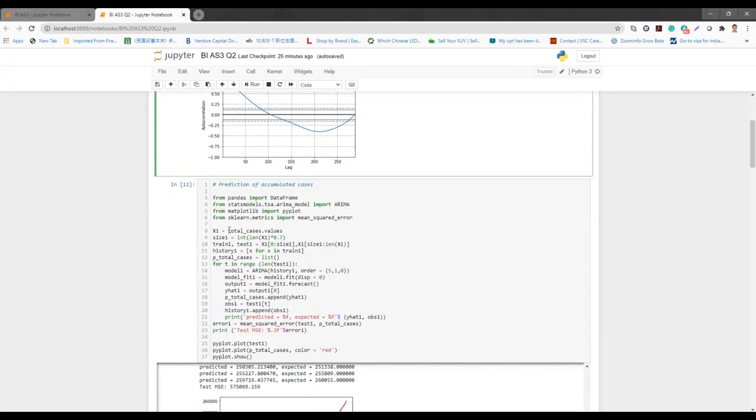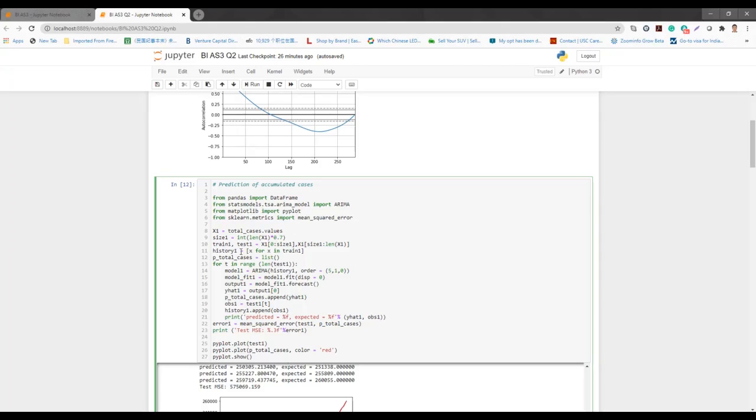And this part is the key part of the model building. This is S1, which is the total case number. This is the description of the time series data we will use here, and this is the size of the dataset. In this part, I split the dataset into two parts: the training part and the test part. The training part will be 70% of the original dataset, and the test part will be the remaining 30%.